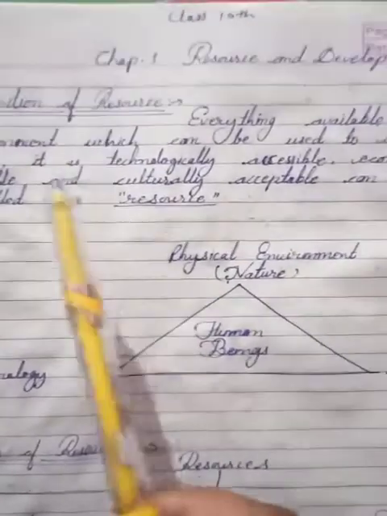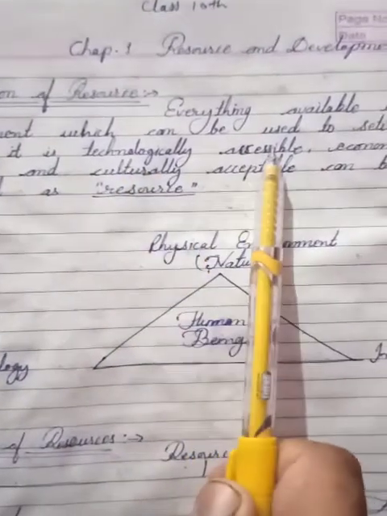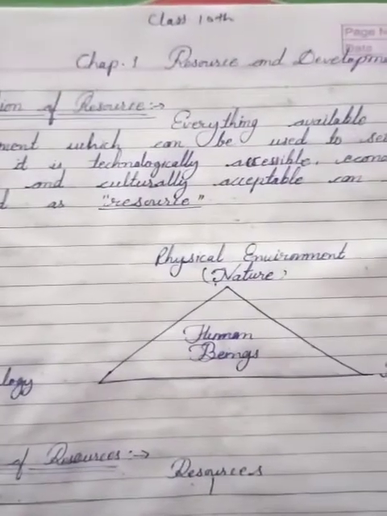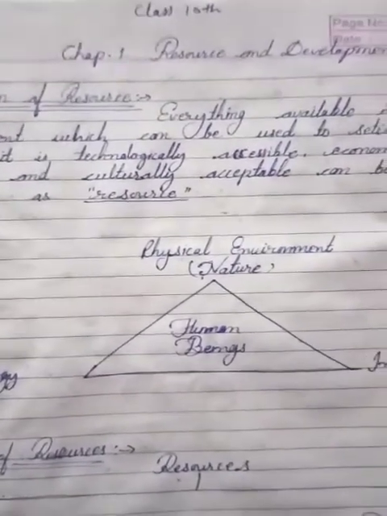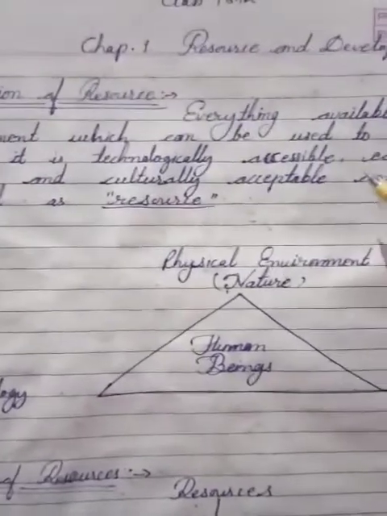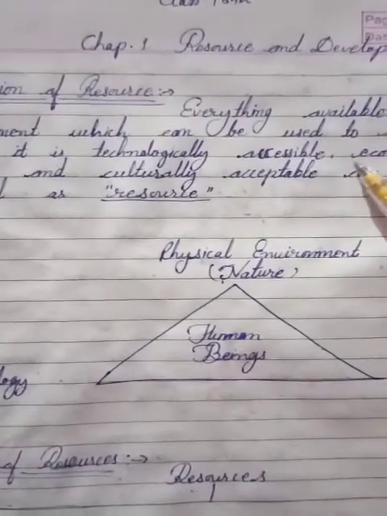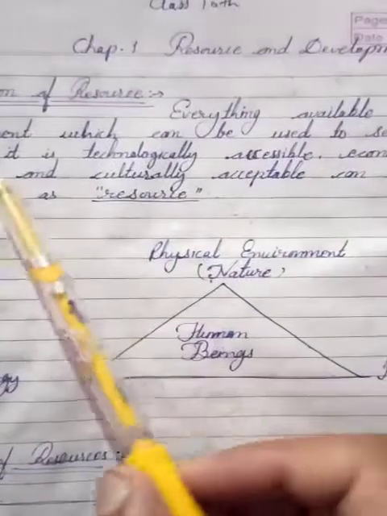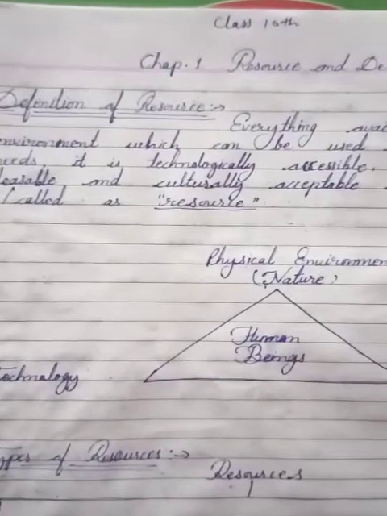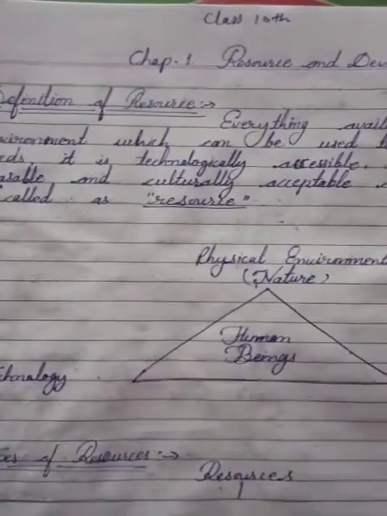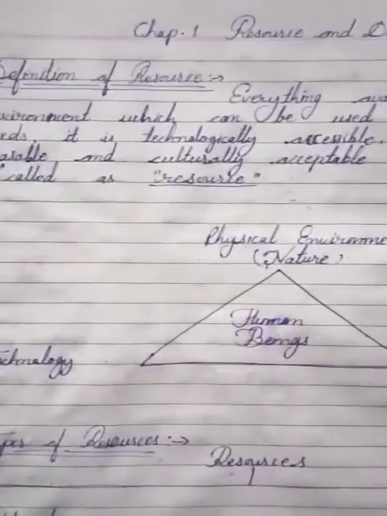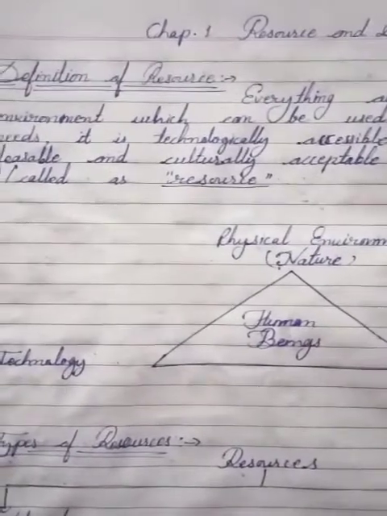First, I have told you it is technically accessible. Technically accessible means we can change its quality and quantity technically with the help of technology. And the resource should be economically feasible. Economically feasible means when we present that resource in the market, we have to get a financial benefit from it.